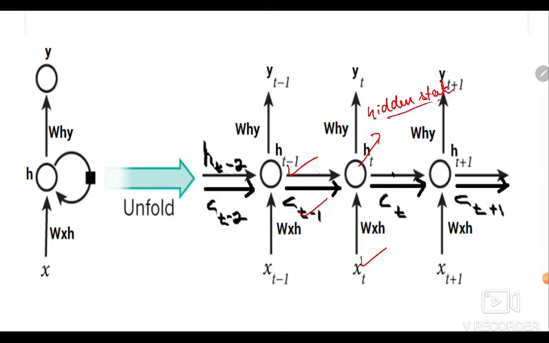CT is the cell state or memory state. And XT is the current data point or input.